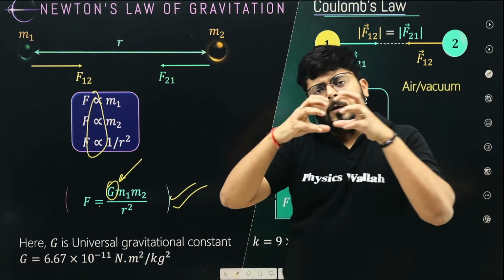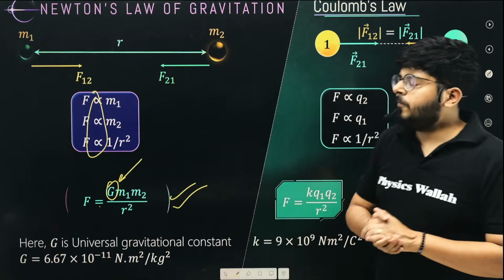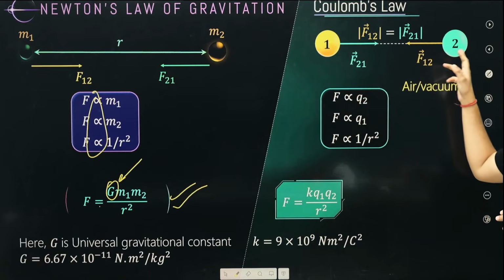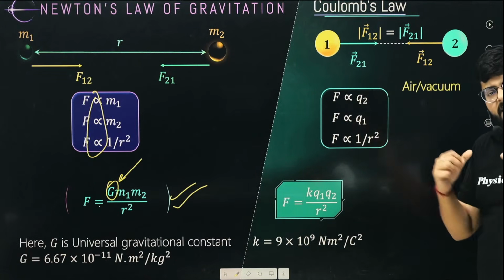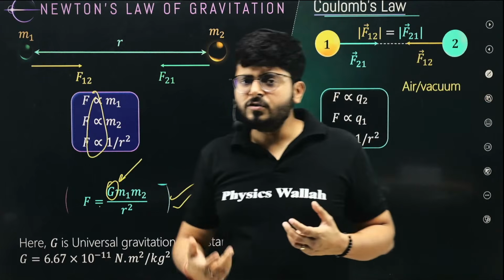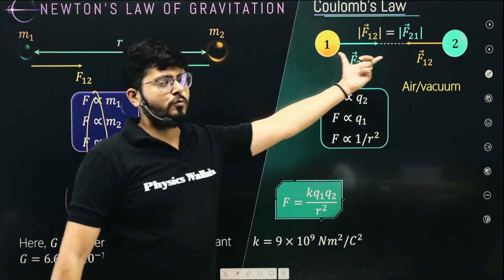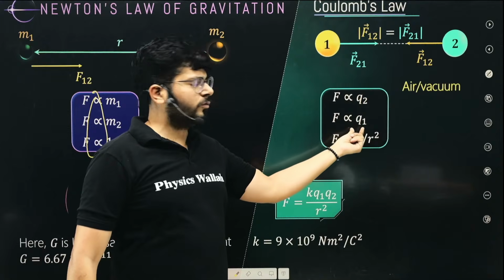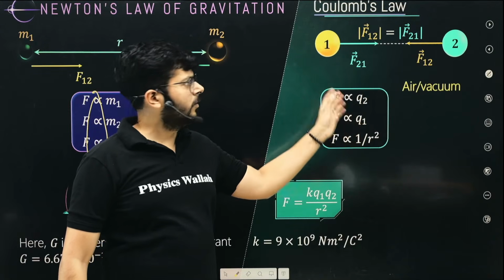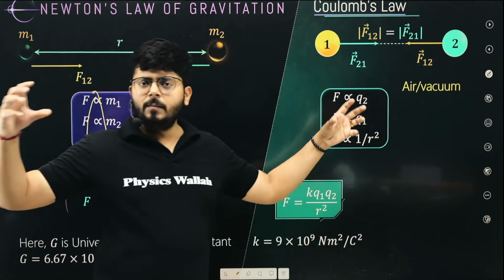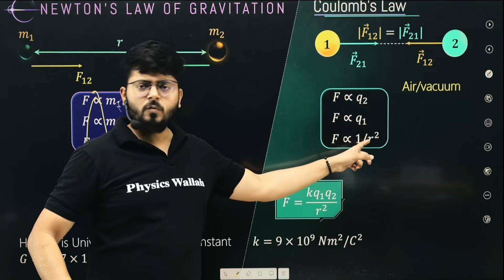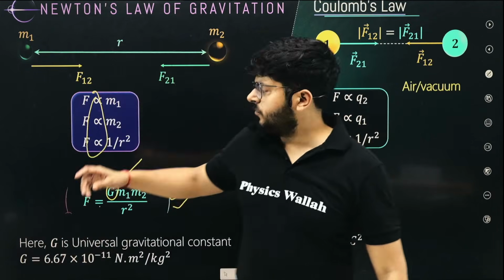These two masses are going to attract each other. If we have two charges, a positive charge and a negative charge, they are also attracting each other. The force that acts between these two charges is proportional to their individual charges Q1 and Q2, and it will reduce if you move them apart. So F is proportional to 1 over r square. Kind of similar to that, right?